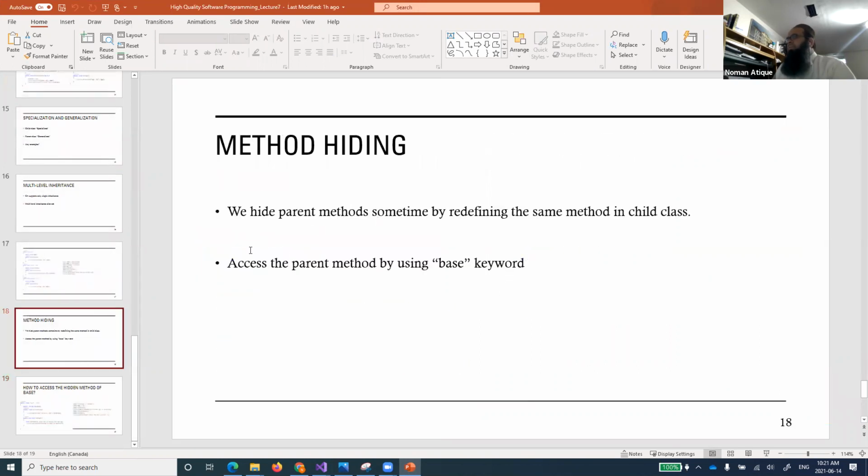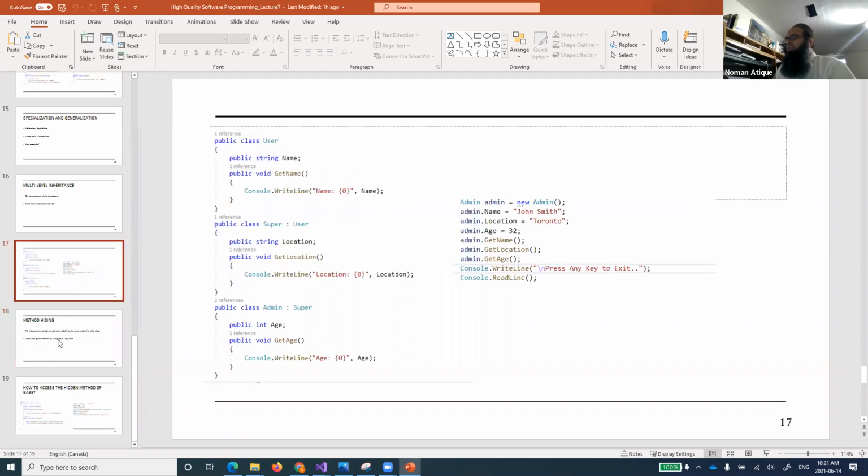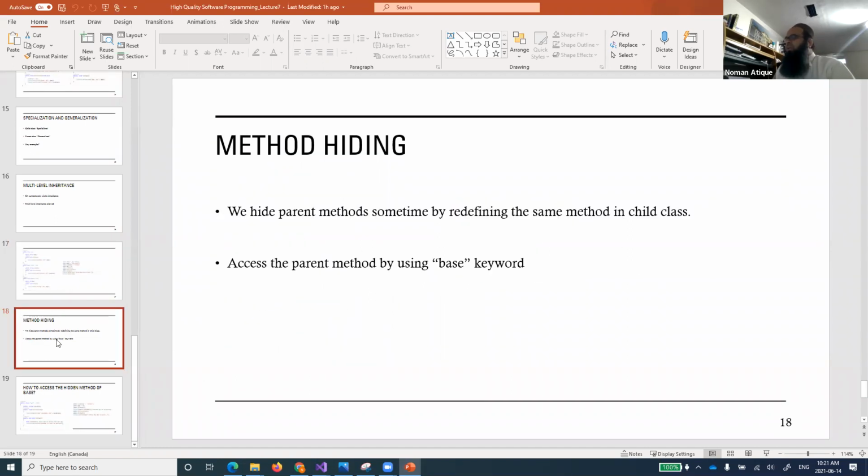So you see here, method hiding. We hide parent methods sometimes by redefining the same method in the child class, and we access the parent method by using the base. This is a very interesting concept, because those who are familiar with some other languages might find it a different scenario.